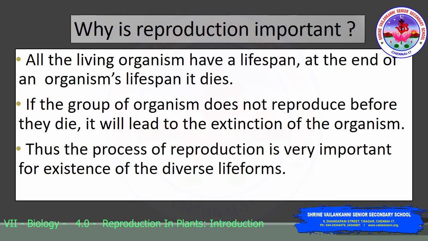So, why is reproduction important? All the living organisms have a lifespan. At the end of an organism's lifespan, it eventually dies. If a group of organisms does not reproduce before they die, it will lead to the extinction of the organism. Thus, the process of reproduction is very important for the existence of the diverse life forms.